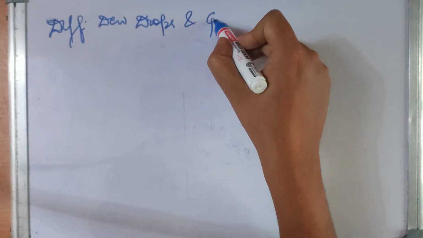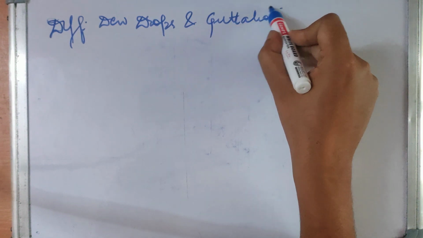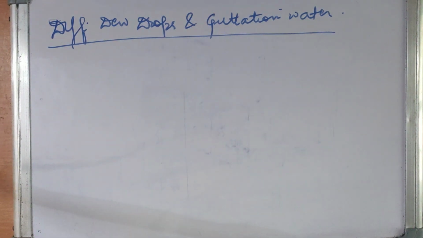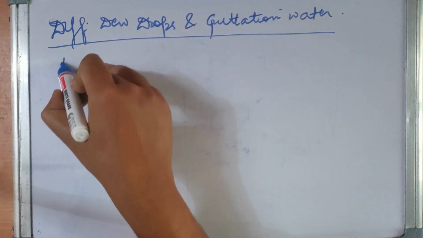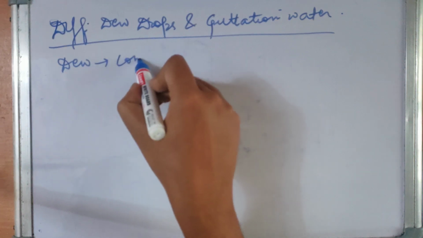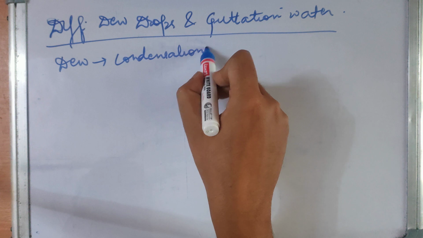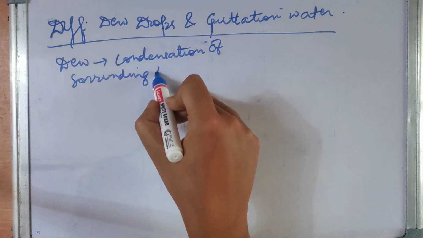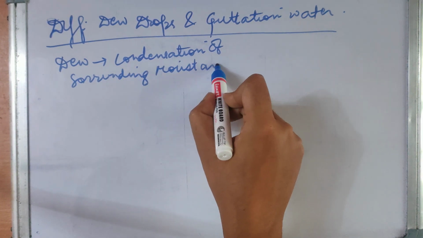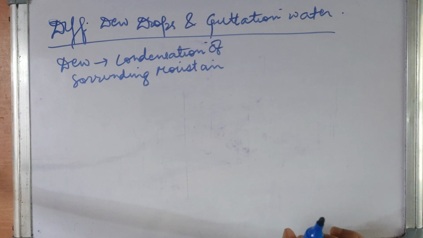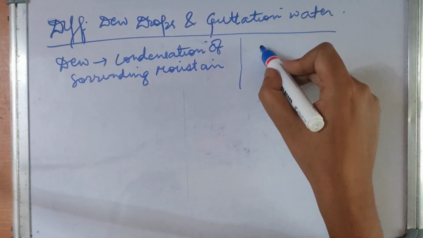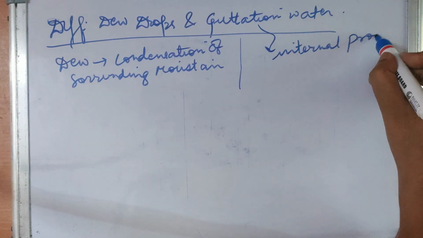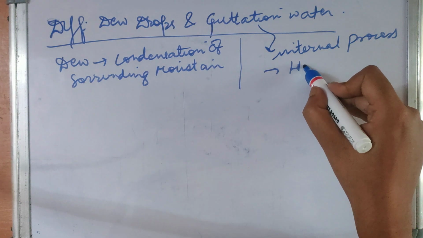Dew is obtained due to condensation of surrounding moist air, while guttation is an internal process, and here the water comes out from hydathodes.